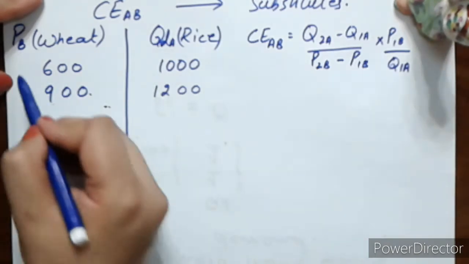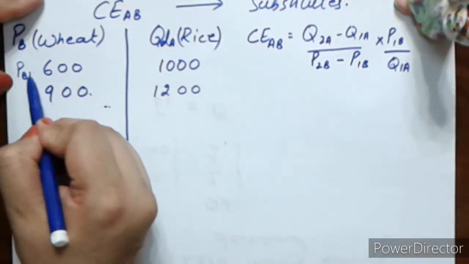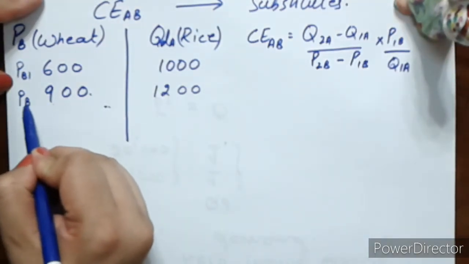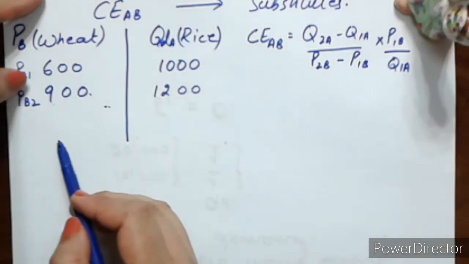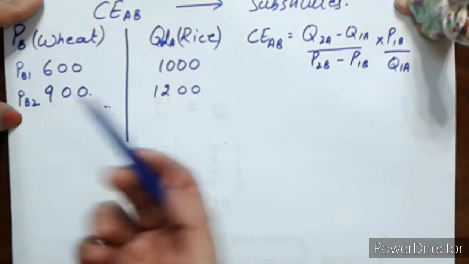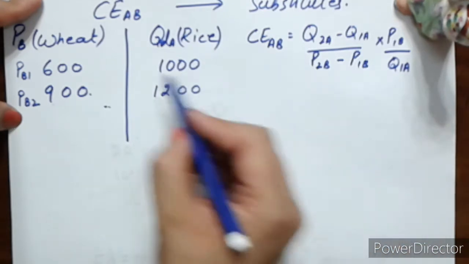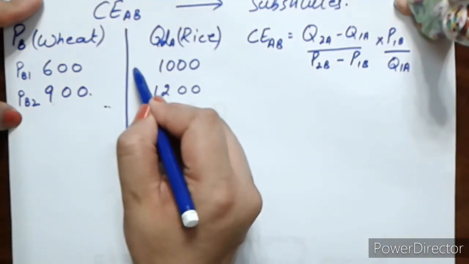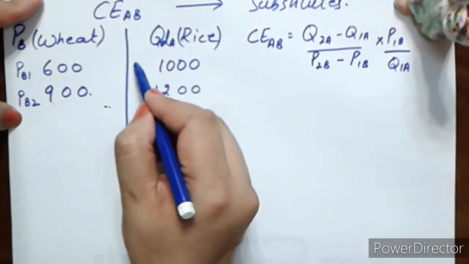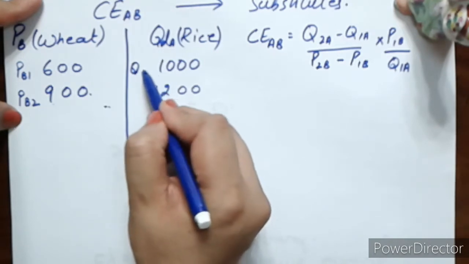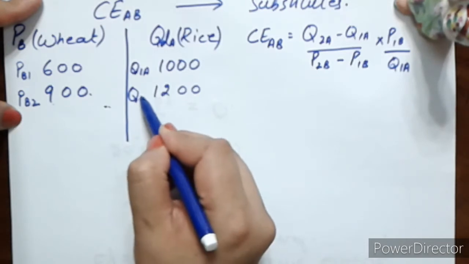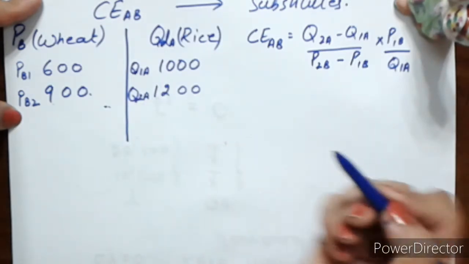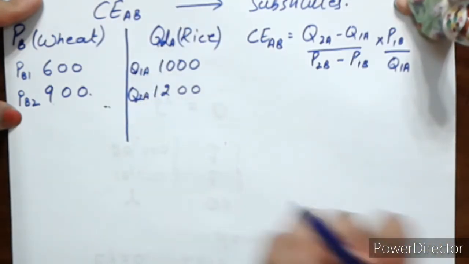Now obviously this is my PB1, this is my PB2. You can make it simply by removing B here, or you can just simply write P1 and P2, price of wheat. Just make things simple for yourself, but I'll write it anyways. Quantity demanded, first quantity demanded of A and second quantity that was demanded of commodity A. So I have Q1 and Q2.